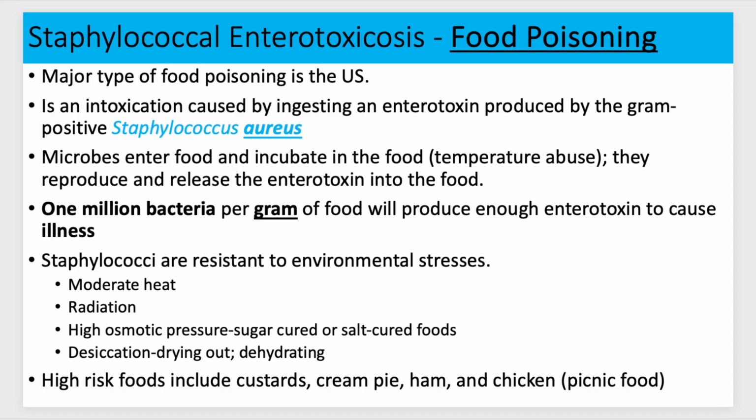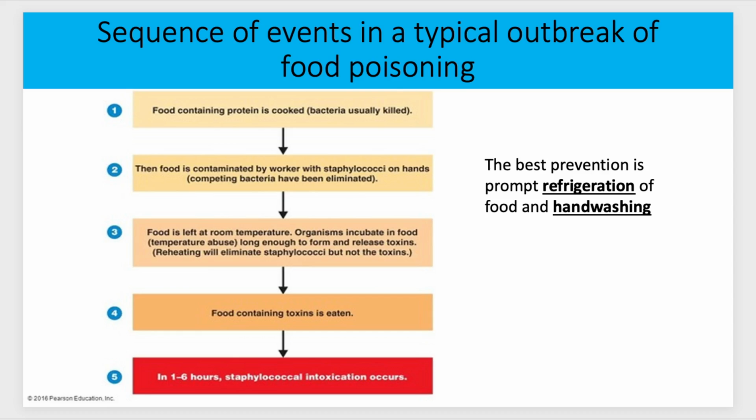One million bacteria per gram of food is enough enterotoxin to cause illness, which is a very small amount, actually, compared to, if you remember, when we did bacterial ubiquity and calculated how many bacteria fit on a single glass slide in the lab. Remember, it was billions. So that's really not that much, especially if it's been left out for a while. Staphylococci are resistant to environmental stresses such as heat, radiation, osmotic pressure, and desiccation. So they're very resilient little guys, which can make them more prone to causing foodborne illness or food poisoning.